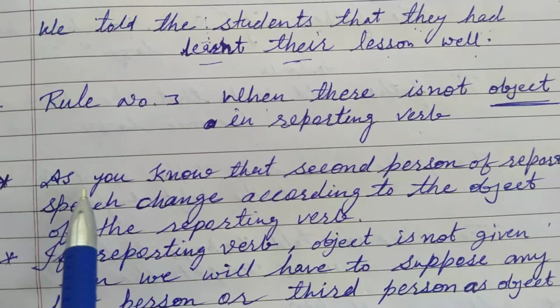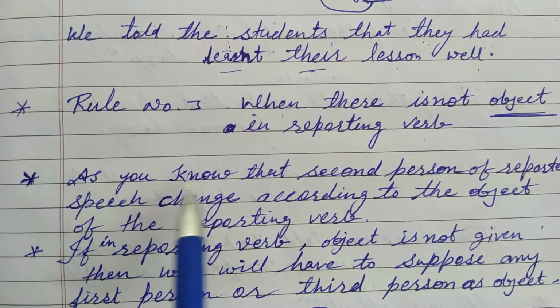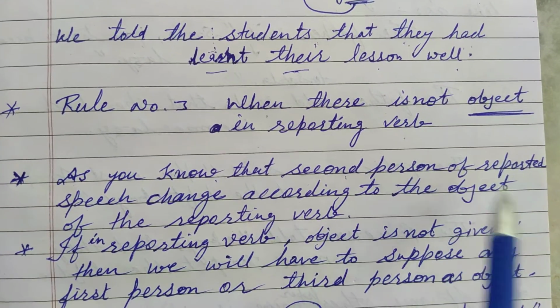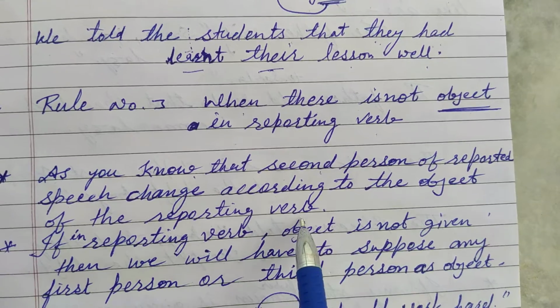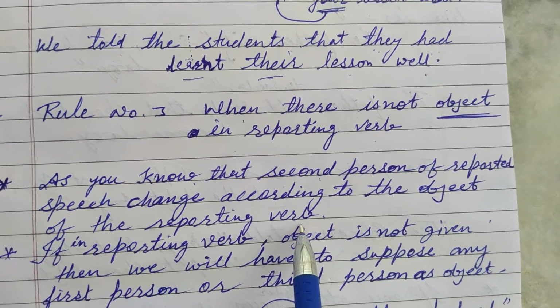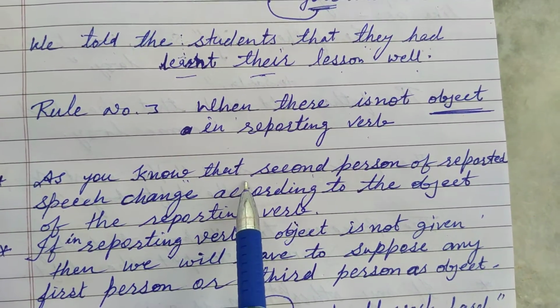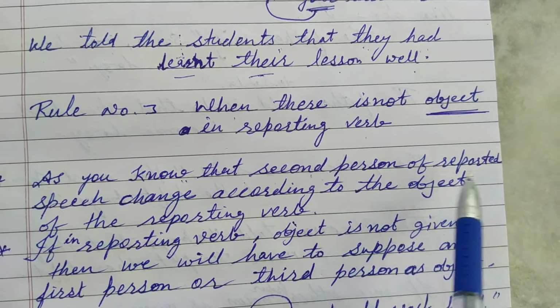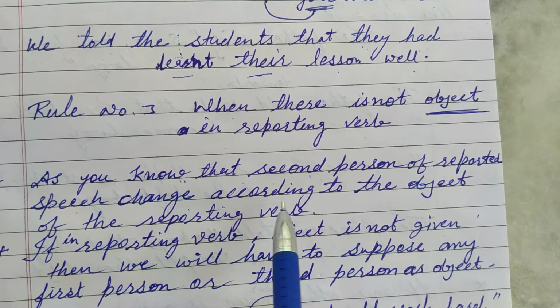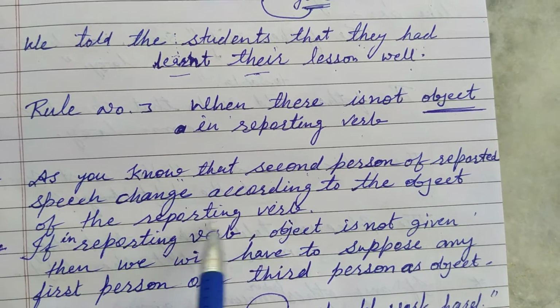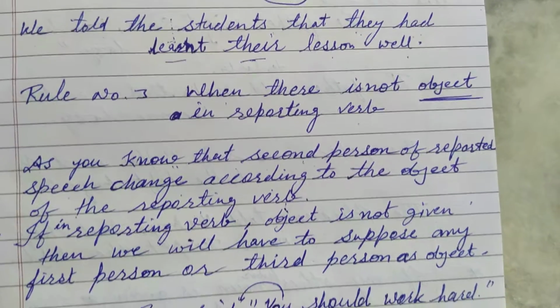Some rules are given here. As you know, the second person of the reported speech changes according to the object of the reporting verb.